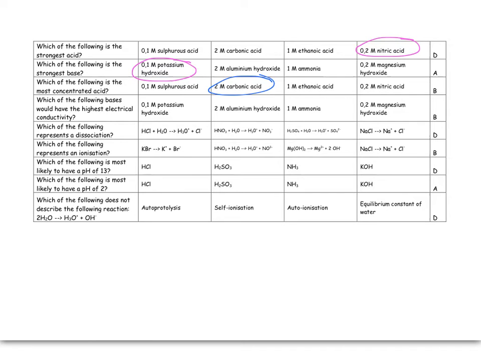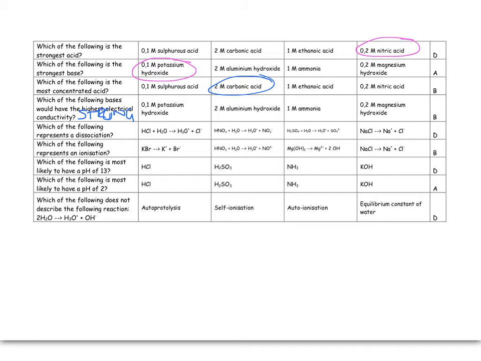Which of the following bases would have the highest electrical conductivity? In other words, the most ions in solution, and that means it needs to be a strong base again, because lots of ions mean that it will conduct electricity and it dissociates readily.